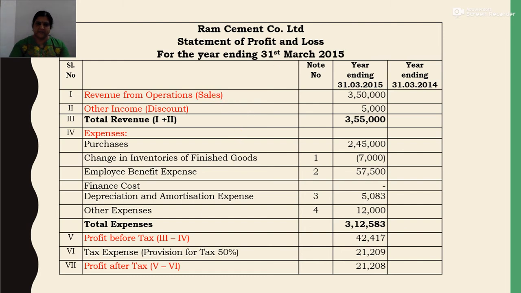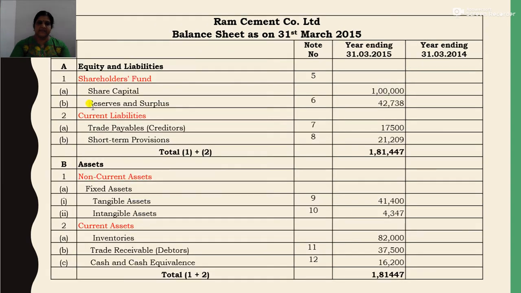Okay, now we will see the balance sheet. Now next is about the balance sheet. So this is the balance sheet. First is equity and liability, and the second part is assets. Under equity and liability, the first item is shareholders fund. Under shareholders fund we write share capital, reserves and surplus, and there are so many things. But here in this question there are only two items, share capital and reserves and surplus.